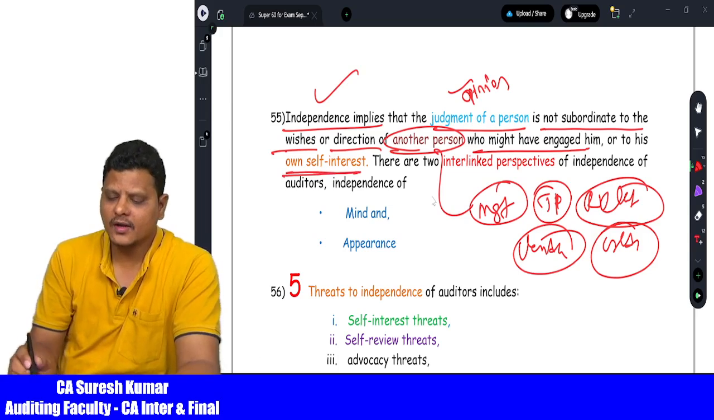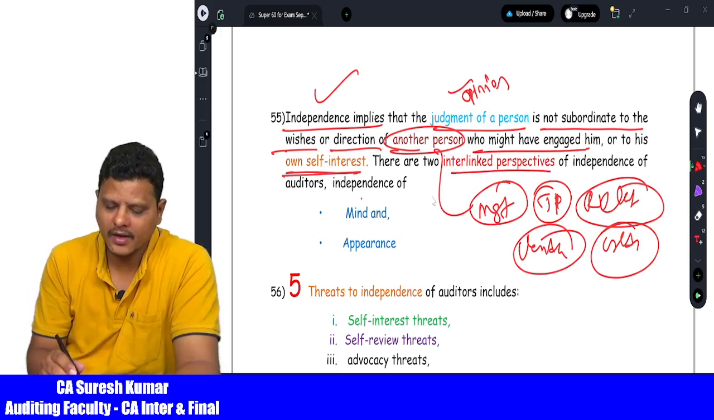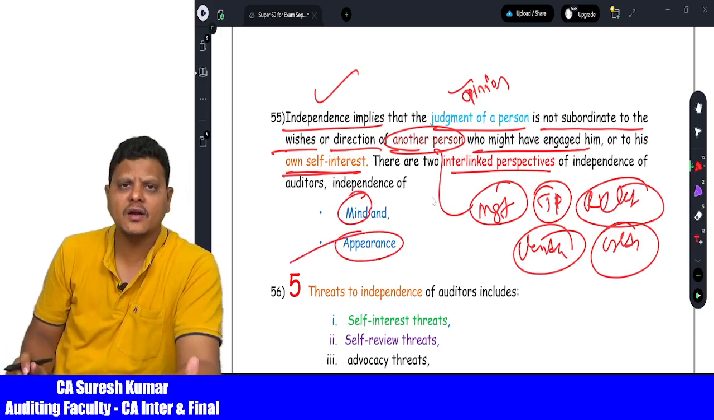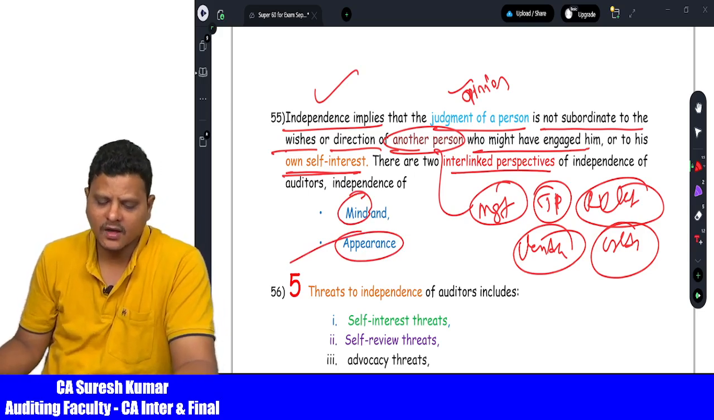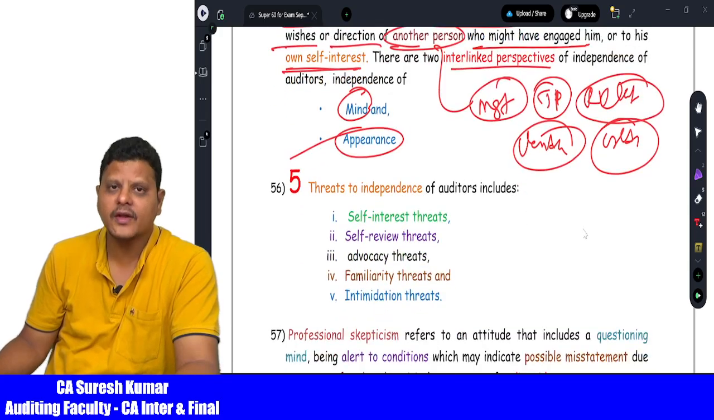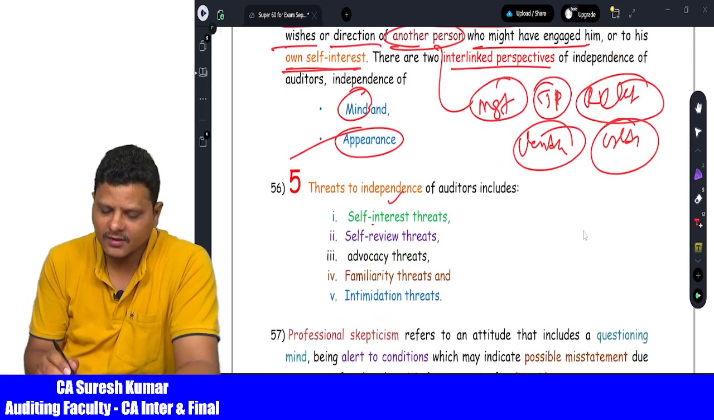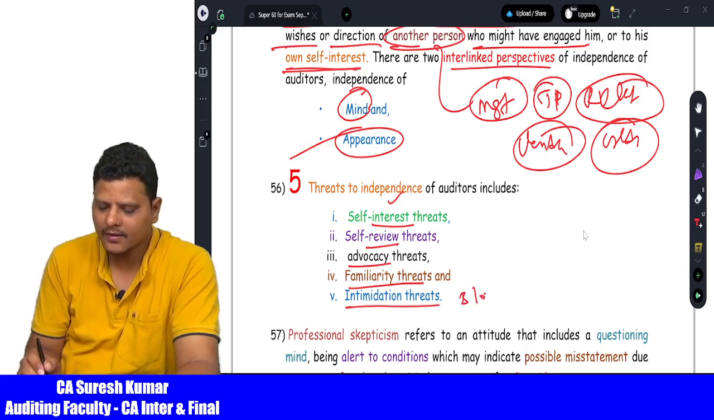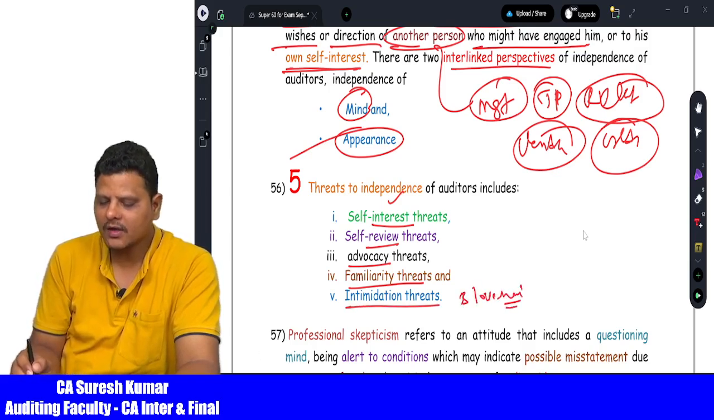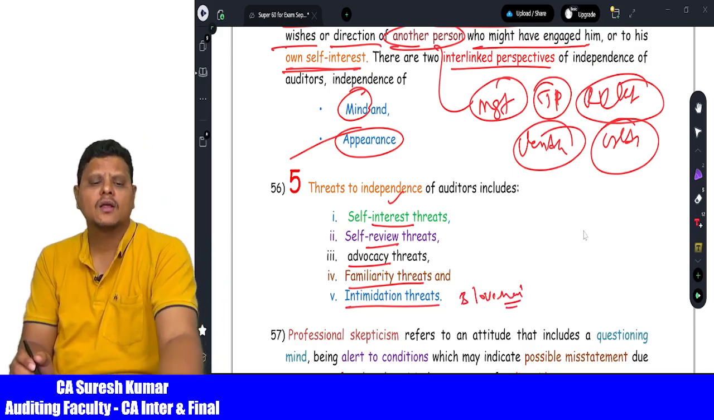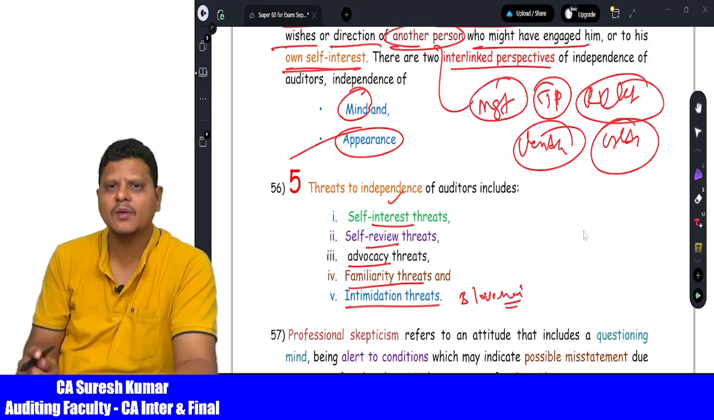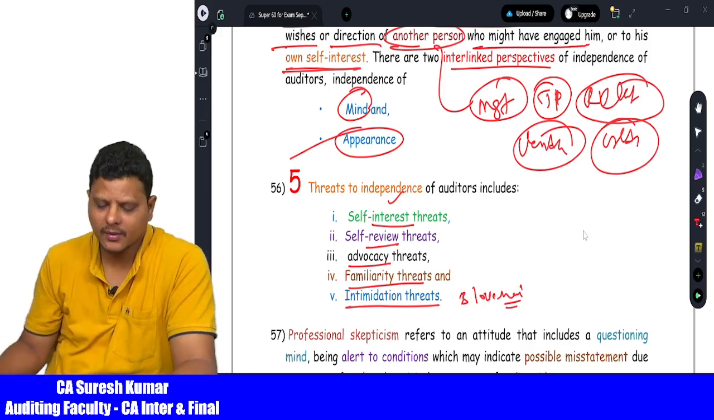There are 2 interlinked perspectives of independence: independence of mind and independence of appearance. Very important for examination. Then comes the 5 threats to independence: self-interest threat, self-review threat, advocacy threat, familiarity threat, intimidation threat. Intimidation means blackmail. So management is blackmailing the auditor: if you don't give the report as per our requirement, you will be removed from the post of auditor next year. Such blackmailing of the auditor is called intimidation threat.